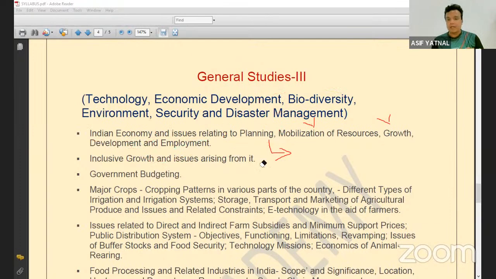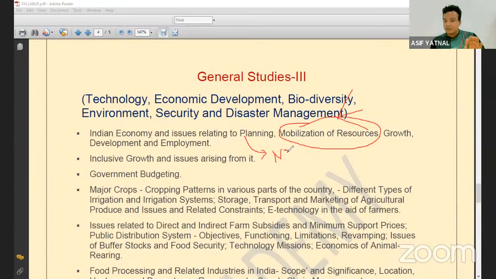Like, now when we are doing planning, what are you doing in planning? We are trying to mobilize our resources. So in mobilization of resources, what will the basic notes be? What are the resources, what are the types of resources, and what are the issues associated with the mobilization of those resources? What are the issues associated with the mobilization of material resource, capital resource, and human resource? Earlier this planning was done by the Planning Commission, but now it is being done by NITI Aayog.